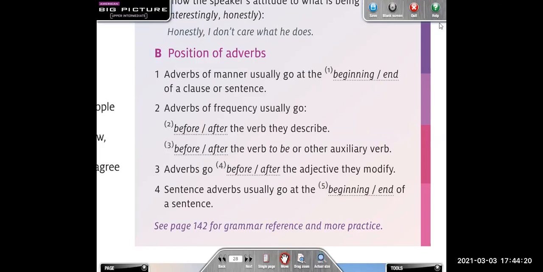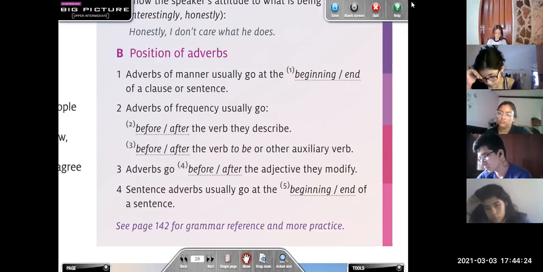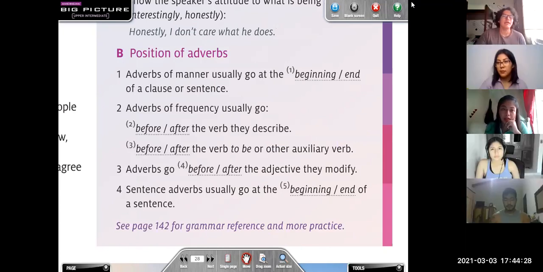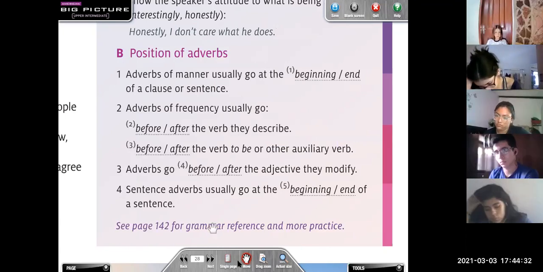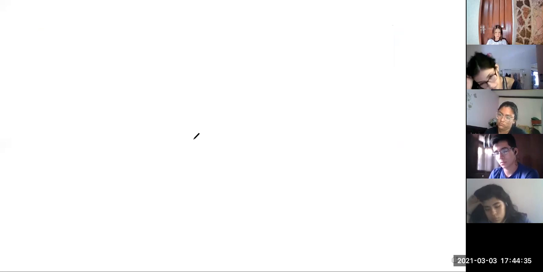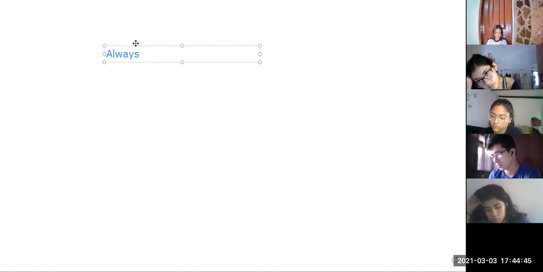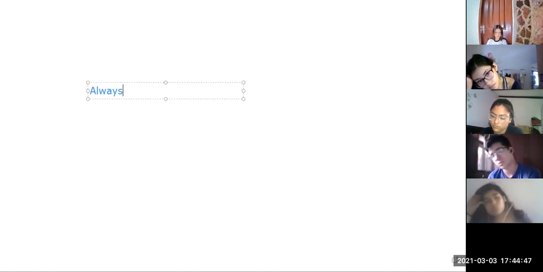Teacher, when we use the adverb of frequency, the verb is always in ing? No. Generally, we use the present simple when we use adverbs of frequency. But for example, this adverb of frequency, always, can be used for the present simple and the present continuous.